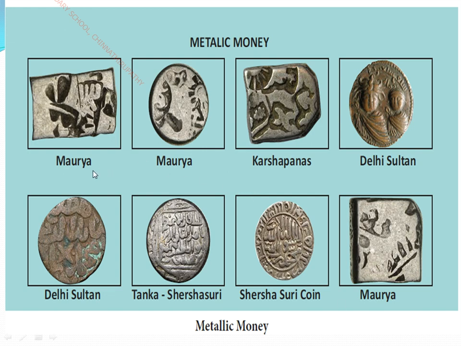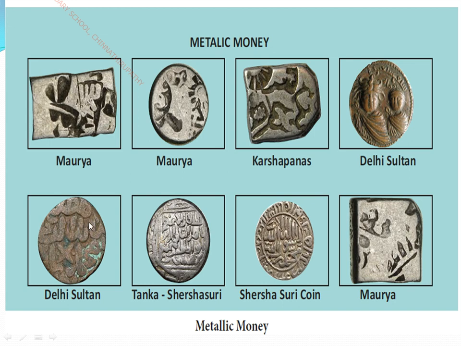See, the Mauryan Empire used metallic money. It is in a rectangular shape, and here you see the circular shape. The Maurya kingdom introduced this metallic coin in their empire, and they utilized Karshapanas under their rule. The Delhi Sultans followed the copper coin, mixed along with other metals, and they also followed the calligraphy of Islamic words.